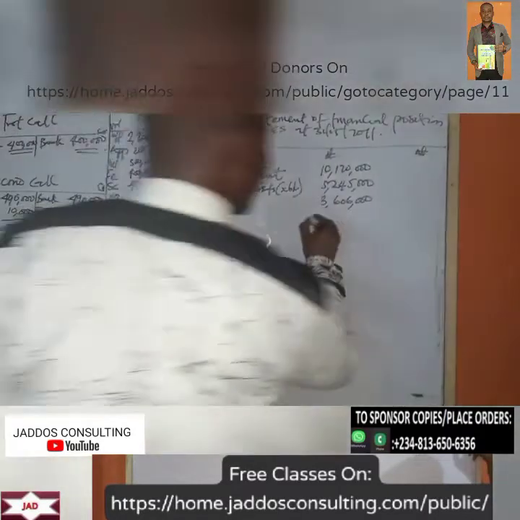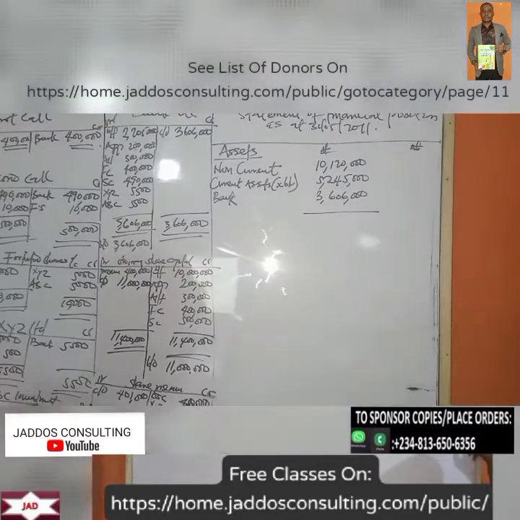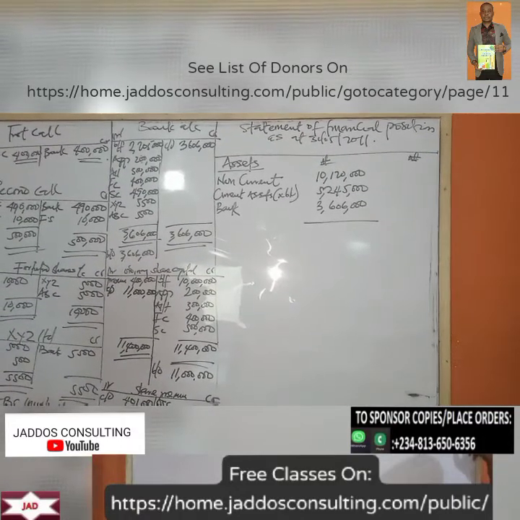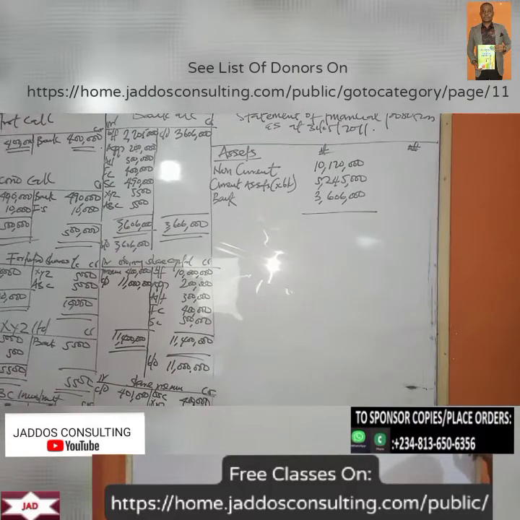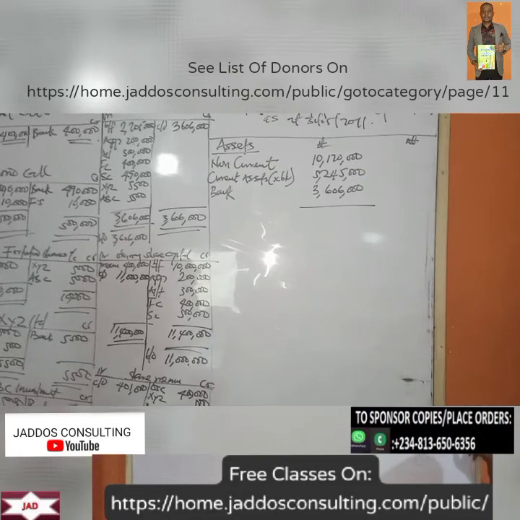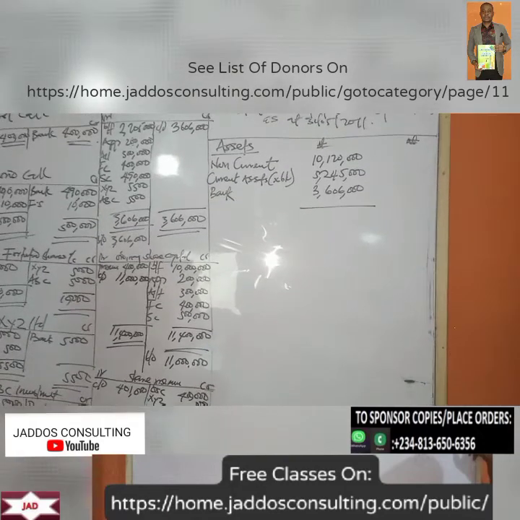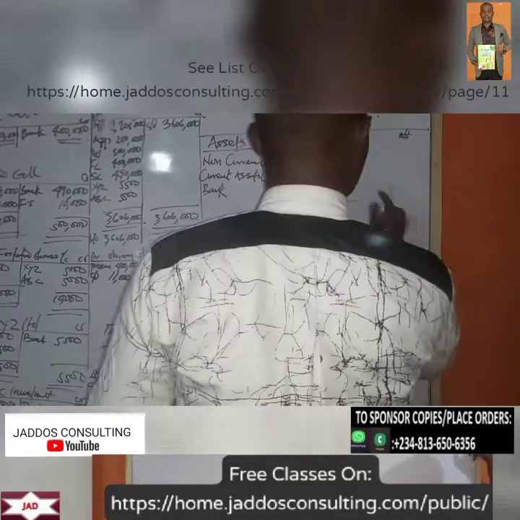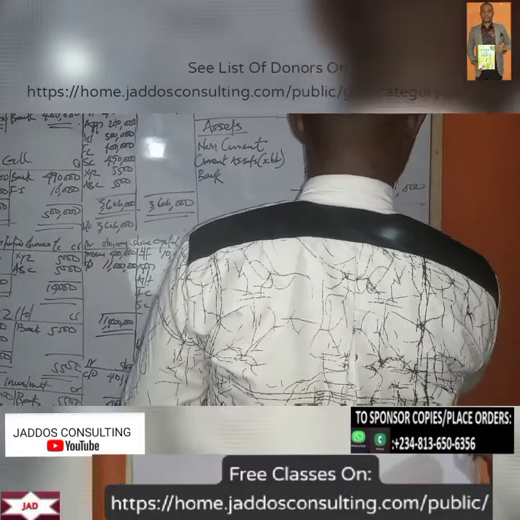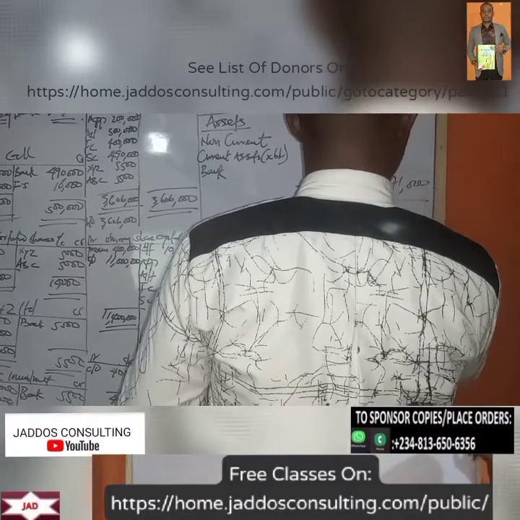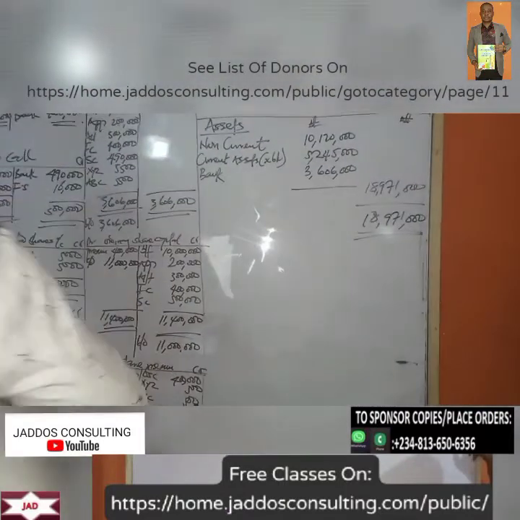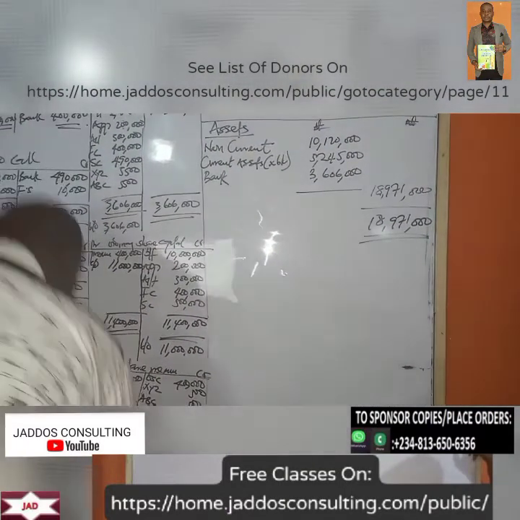So what do we have? 10,120,000 plus 5,245,000 plus 3,606,000. That will be 18,971,000. Okay, so that represents our total asset there.